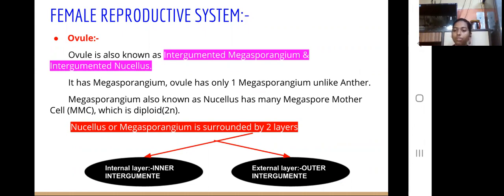Ovule has only one megasporangium, unlike the anther, which has four microsporangia. The ovule contains a megasporangium, not a microsporangium. The megasporangium, also known as the nucellus, has many megaspore mother cells, which are MMC, which are diploid. The nucellus or megasporangium is surrounded by two layers, the internal layer, the inner integument, and the external layer, the outer integument.